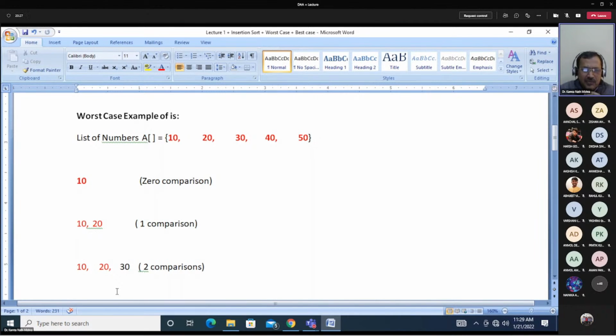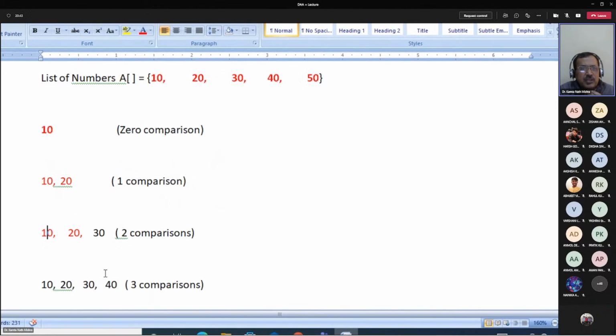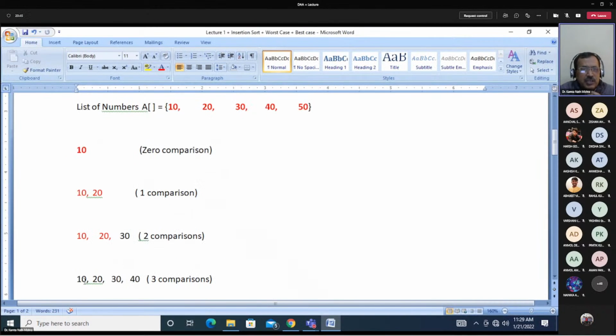Then 40 is compared with 30, and you found that 40 is more than 30. So 40 will not be placed at position A0, A1 or A2, but at position A3. So 40 you will place after 30, and here 3 comparisons.